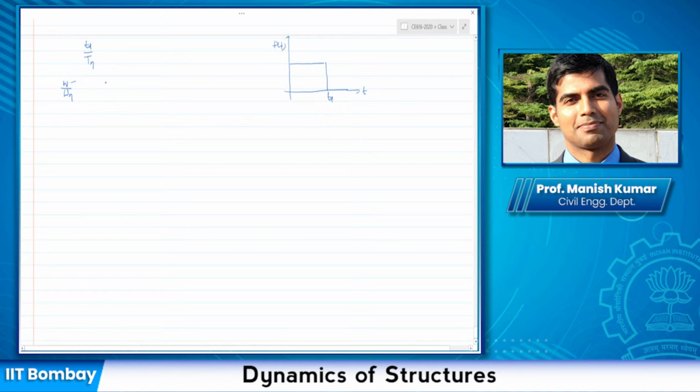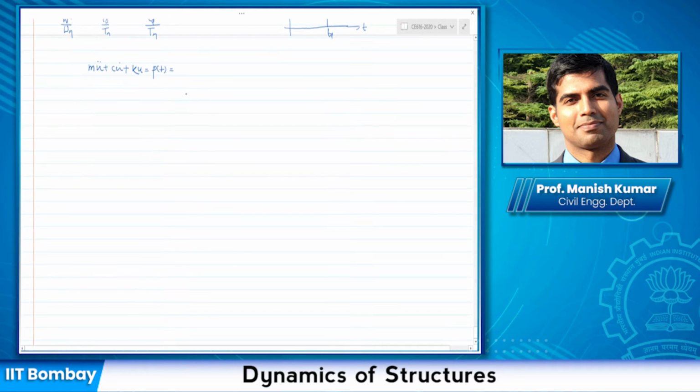For a ramp loading or a step force with finite rise time, Tr by Tn was an important parameter. For pulse type loadings, the duration of loading Td divided by Tn would be an important parameter. These are going to determine how much would be my dynamic response and what would be the dynamic amplification. So we said that this is our equation of motion.